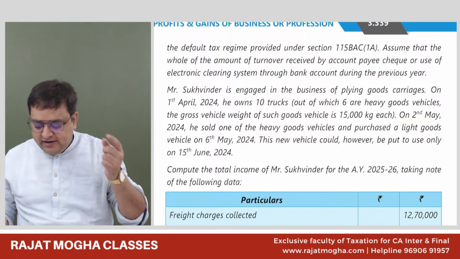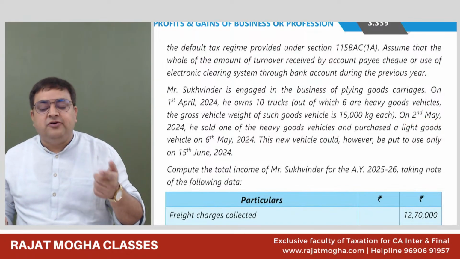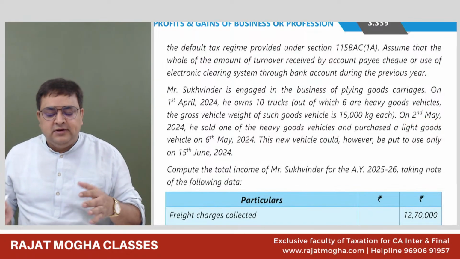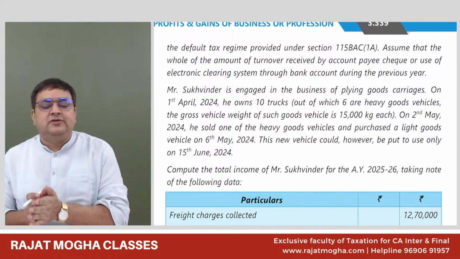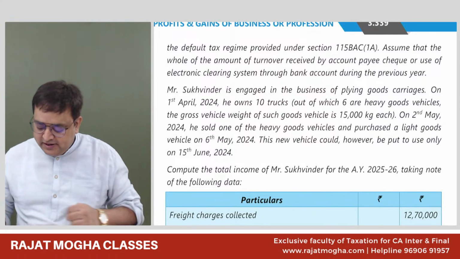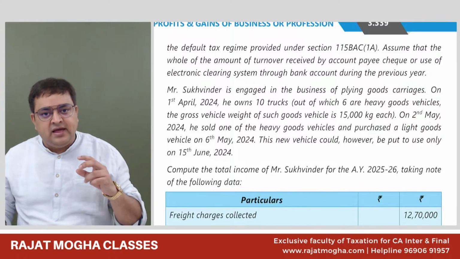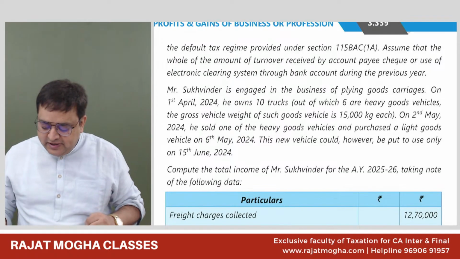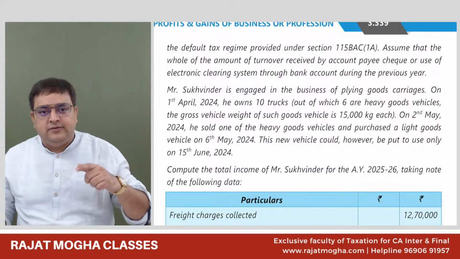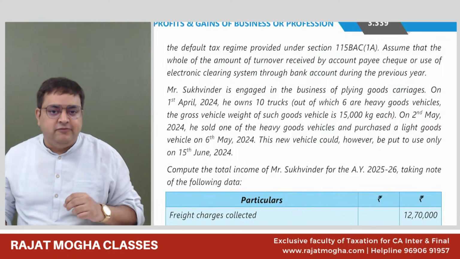So in the month of May, we will include this, and it will be excluded from the month of June. Everybody okay with it? Because even if you use it one day, we will consider it as a full month. He has sold it on 2nd May, so this effect will actually happen from June onwards.